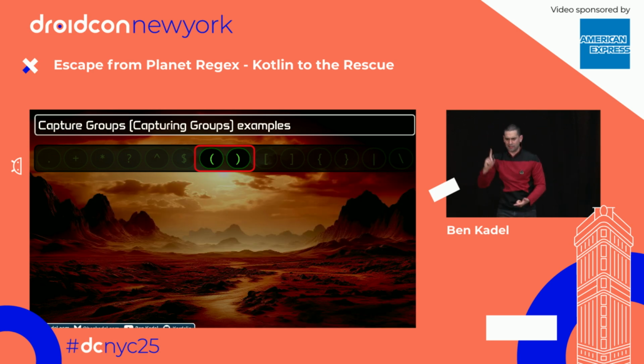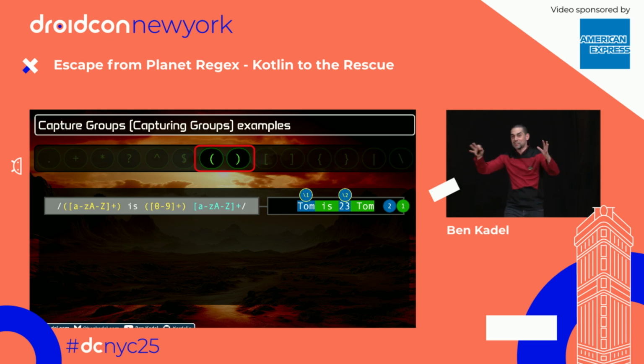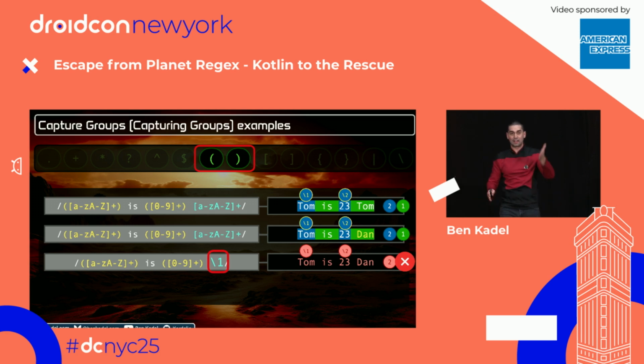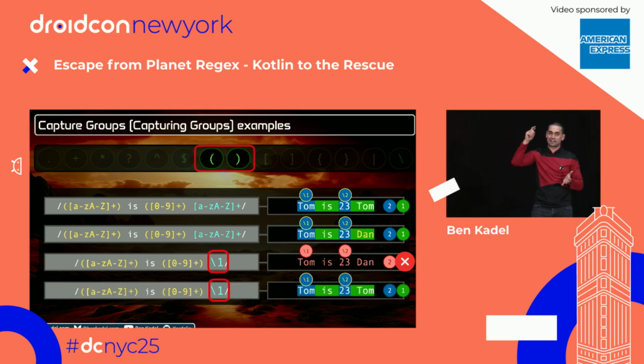Why is that useful? Well, in the next bit of the example, I've changed it a little bit so it fits on the screen here, but my intention is to do name, age, and make sure I get the exact same name again at the end. So Tom is 23 Tom, great, that's what I'm looking for, but with that pattern, Tom is 23 Dan would also work. Any other name would work in that space. That's not what I'm after. So instead, I can replace that with \1. And it's as though now I've sneakily sneaked the word Tom into the regex pattern. And now, Tom is 23 Dan will no longer work because it's looking for exactly Tom.